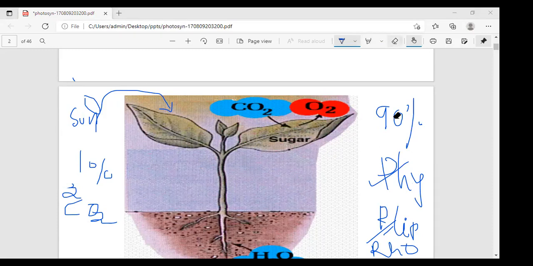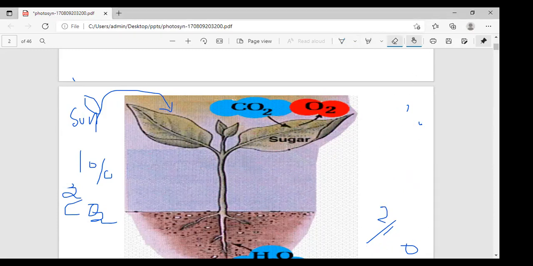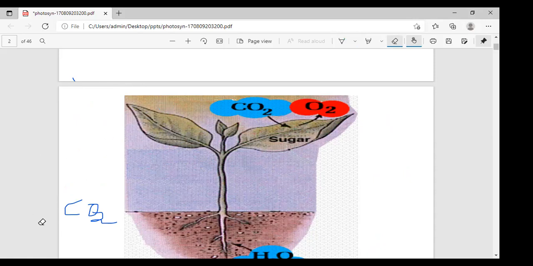Okay, did you understand? Yes, ma'am. One second. See, on the earth, which one fixes more photosynthesis? Only algae. In our green plants, only 1% is fixed to photosynthesis. But in the ocean algae, 90% of photosynthesis is fixed in all oceans.